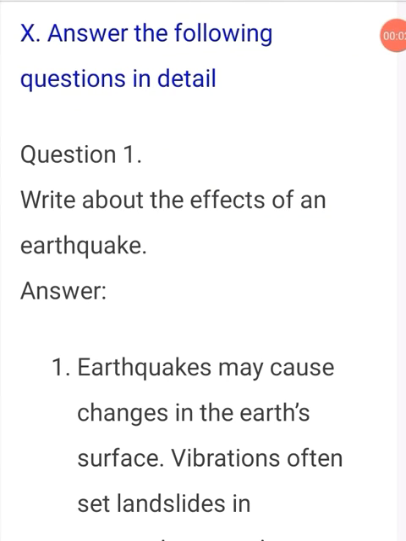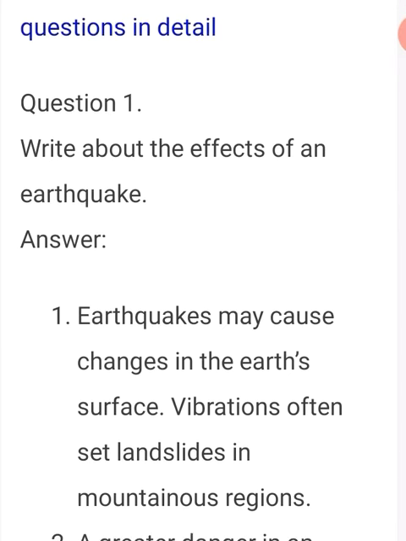Dear students, now we are going to see geography first lesson, interior of earth. Answer the following in detail. Book back, detailed question answers. First question. Write about the effects of an earthquake.